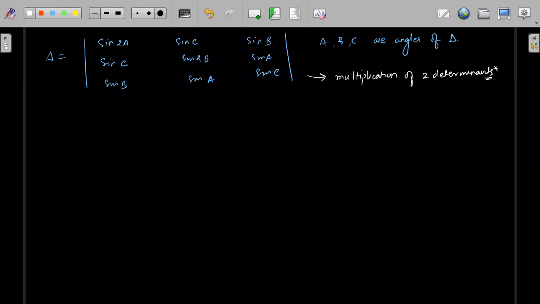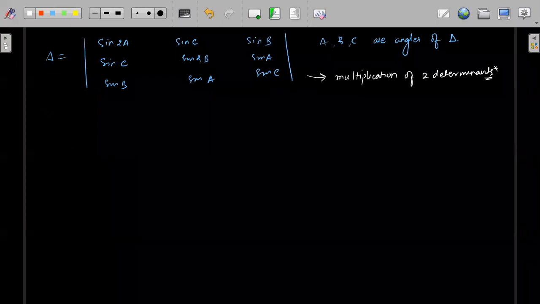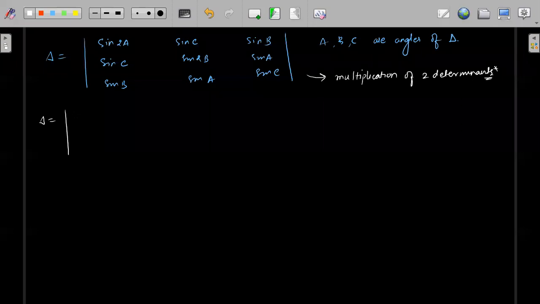Okay, so let me solve this one. This I have already given you as homework, right? So see, what I can do is I can write delta is equal to, this will become sin A cos A plus sin A cos A, right? This I will write as 2 sin A cos A. So this will become sin A cos A plus sin A cos A.